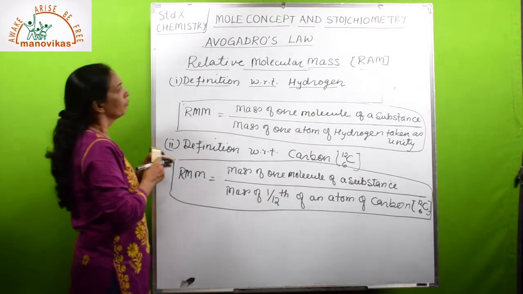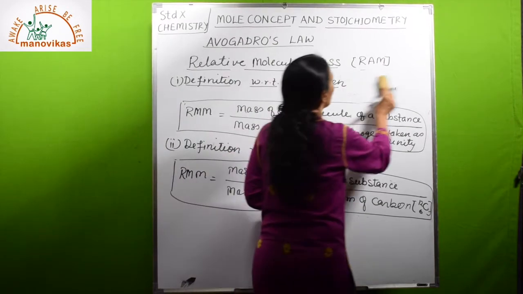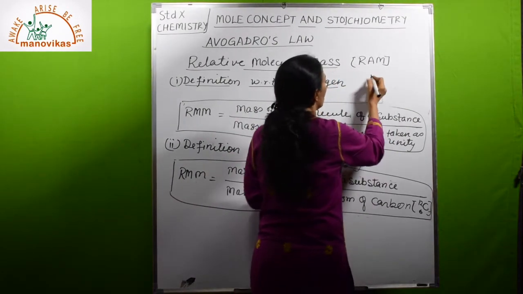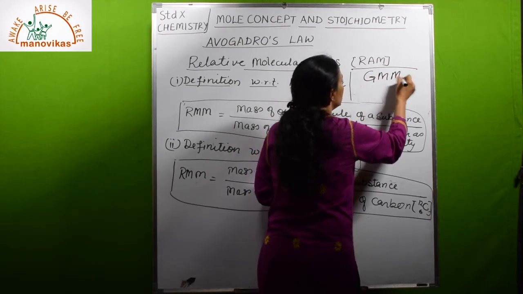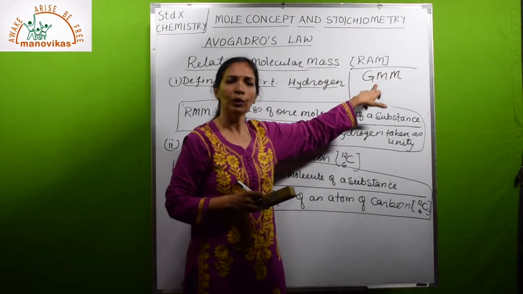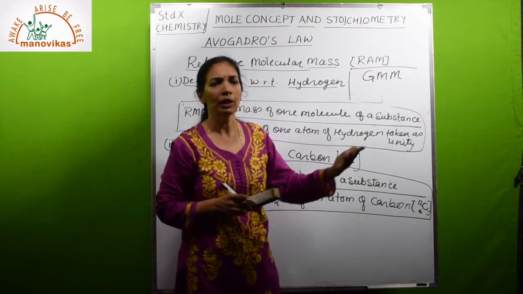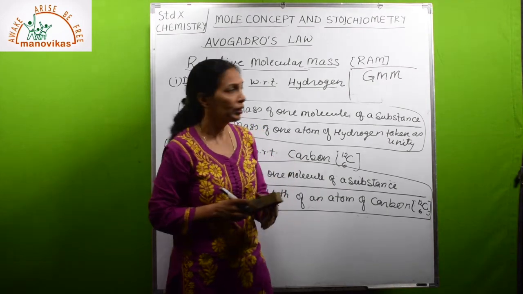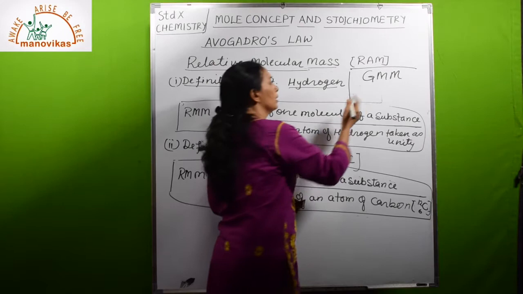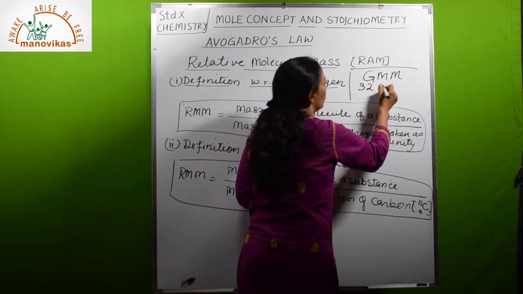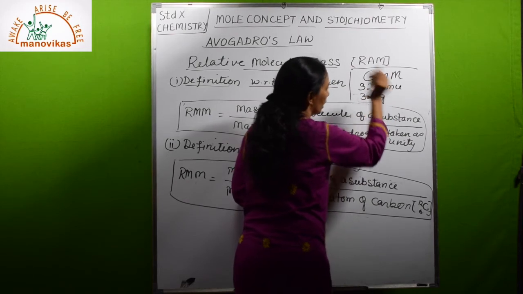Again, relative molecular mass, if we express it in grams, will be called gram molecular mass, which can be written as GMM. If relative molecular mass is expressed in grams, then it will be called gram molecular mass. For example, the relative molecular mass of oxygen is 32 AMU, so its gram molecular mass will be 32 grams.